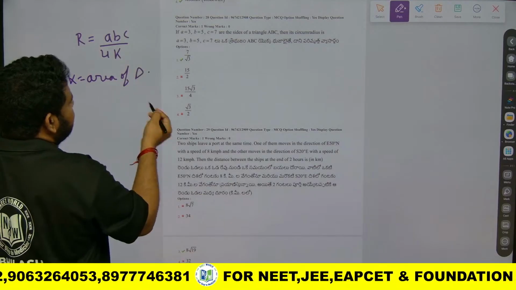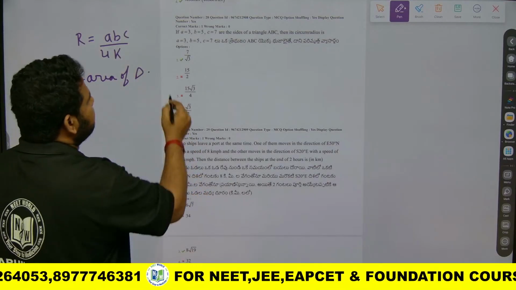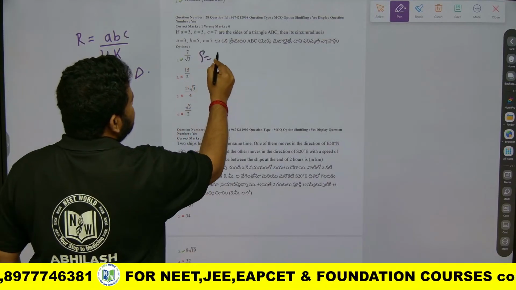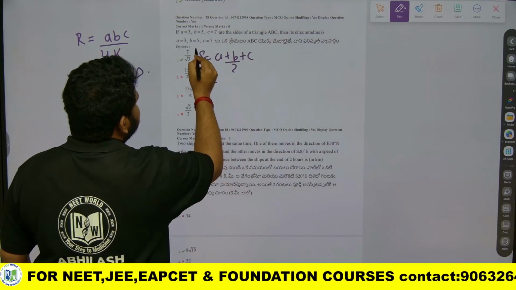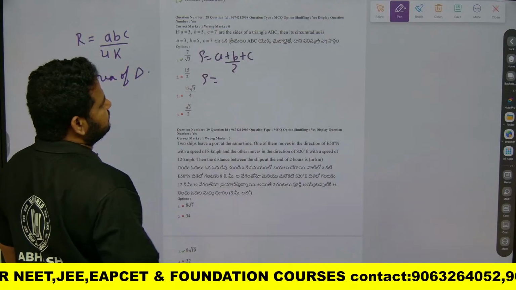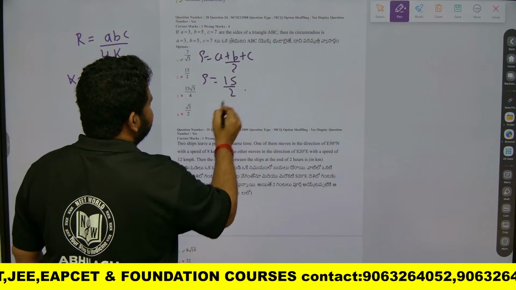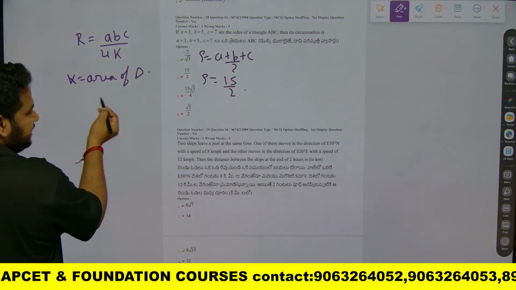To find the area of the triangle, first of all I should know the semi-perimeter. Here the semi-perimeter is equal to A plus B plus C divided by 2. A plus B plus C is 5 plus 3 is 8, 8 plus 7 is 15, so 15 by 2. So the area of the triangle is found using Heron's formula.